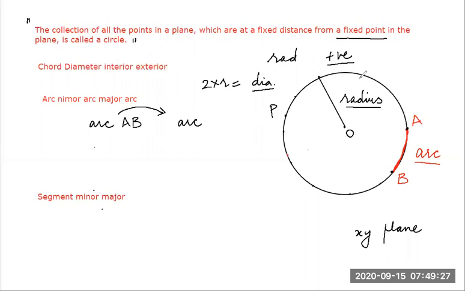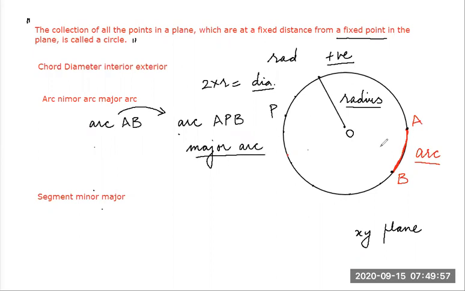Now I cannot say this bigger arc is also AB, it will create confusion. So better I write one point. I take one point on the circumference, and this is arc APB. So guys, arc APB I can see is a bigger arc. So this is known as major arc, because it's bigger in size, it's more in length.